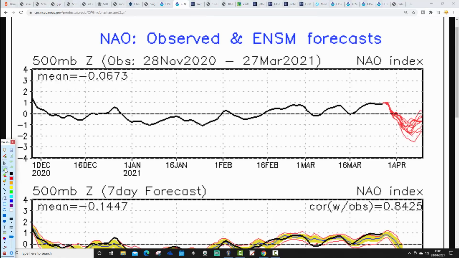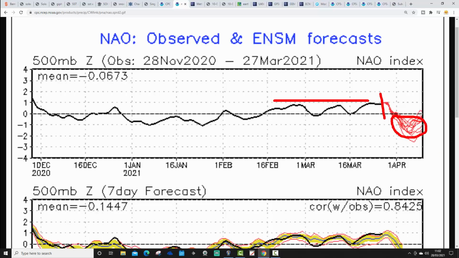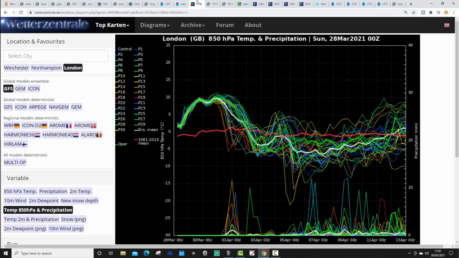The NAO looks like it's also on the move as well. Again, this is just an index that's reflecting atmospheric state, doesn't drive anything in its own terms, just tells us what the atmosphere is doing. So the NAO is also in a positive phase at the moment, and has been over the past 6 weeks or so. But the GFS ensembles are forecasting the NAO is also going to go to neutral and then possibly into a negative phase through the first half of April. So it looks like both of the indexes could be moving into negative territory for April, which is a change, and probably a change to something maybe more unsettled and maybe a little bit colder as well as we're going into the early part of April.